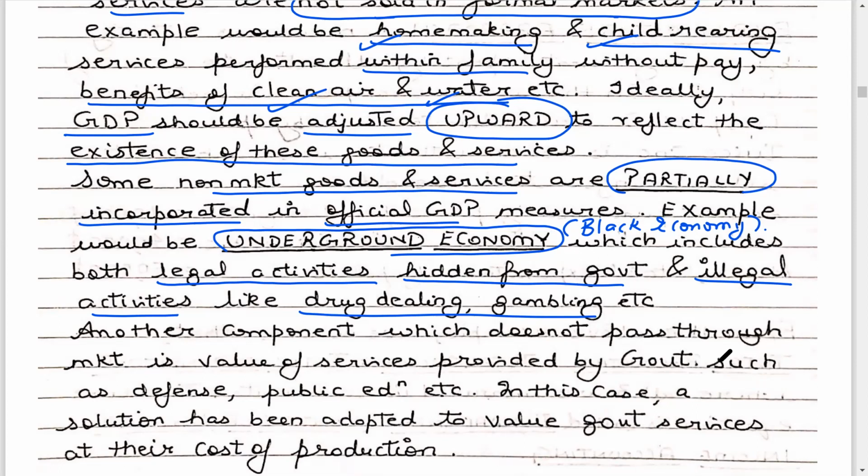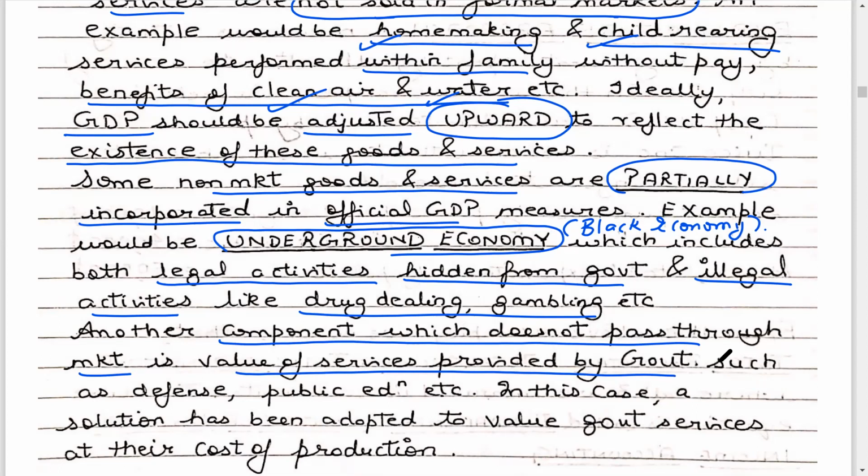Another component which does not pass through the market is the value of services performed by the government. When the government is providing us with goods and services, these are provided at the factor cost, not at the market price. Always remember this.